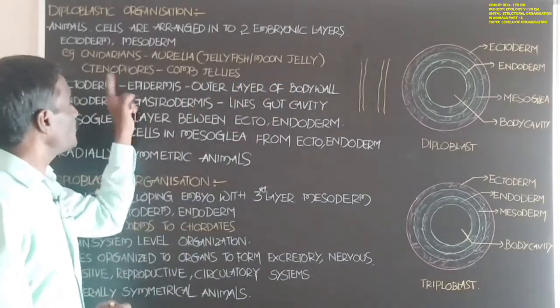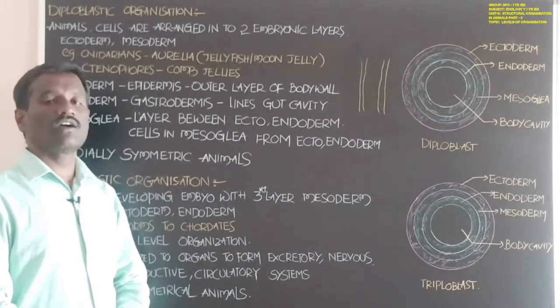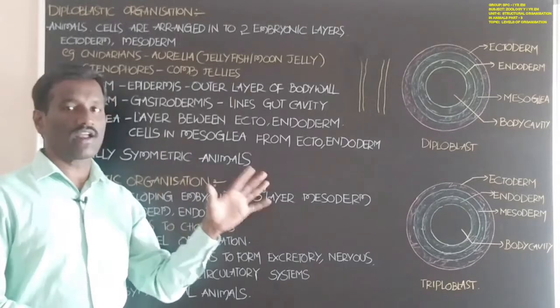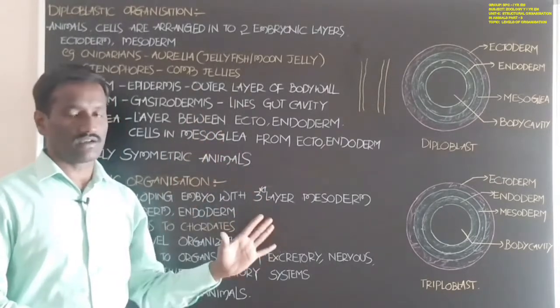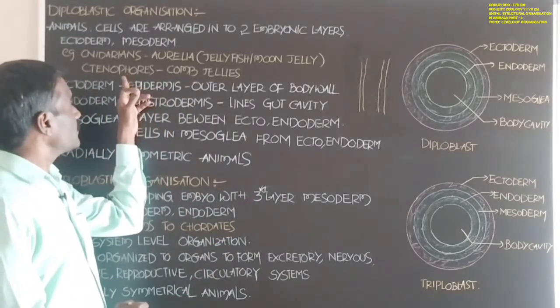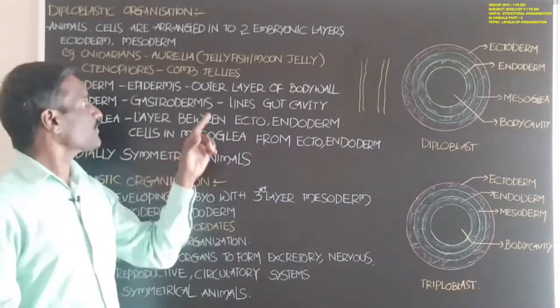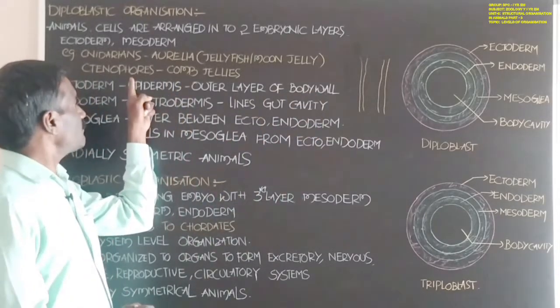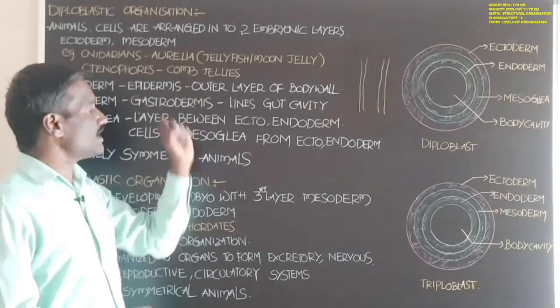Next, ctenophores. These are exclusively marine animals, living only in sea water. They belong to the phylum Ctenophora and are called comb jellies.